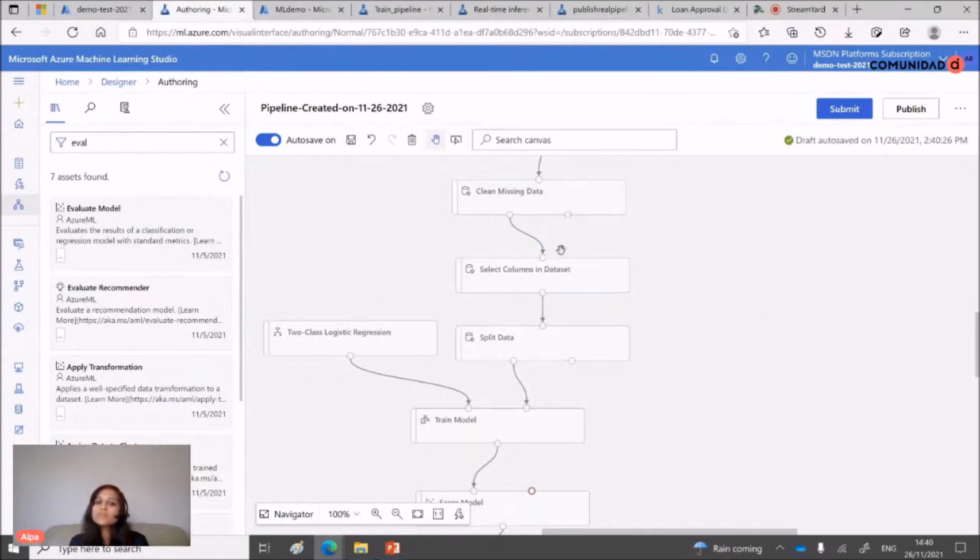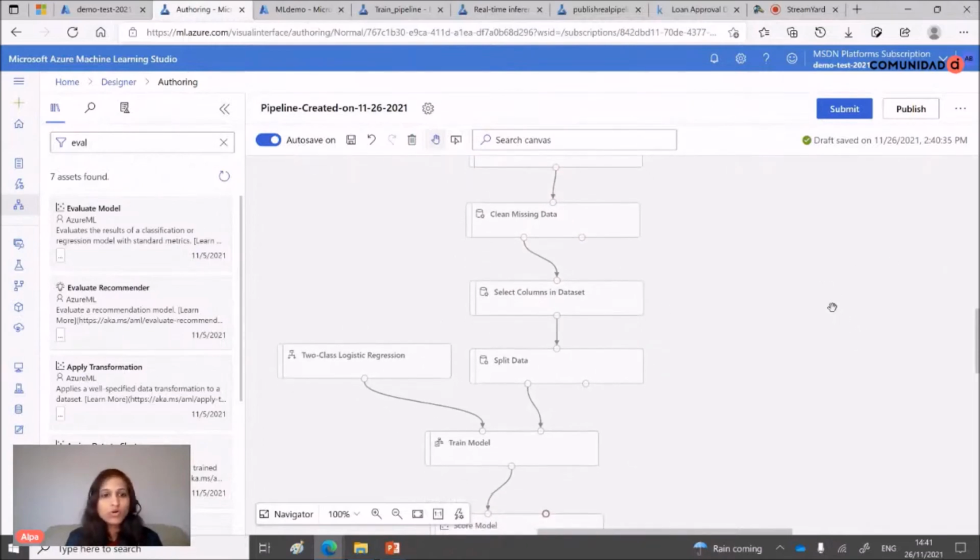You can add more steps here as well. Once it's ready, you save it and you can submit it. When I submit it, it generates an experiment, and I need to check whether I'm happy with the score, or whether my model is the best fit or not. If I'm happy, then I publish it. Then it generates endpoints. And once I'm happy with that, I will create an inference pipeline. So there are two pipelines: one is a test pipeline and one is an inference pipeline. So this is a very basic overview of the Azure Machine Learning tool with no code or low code.